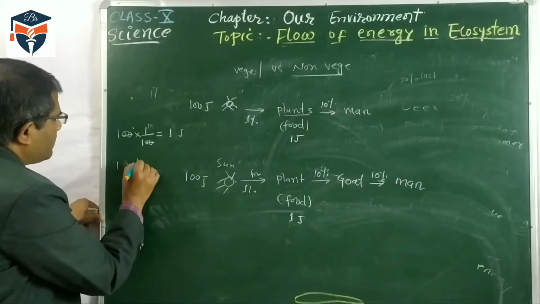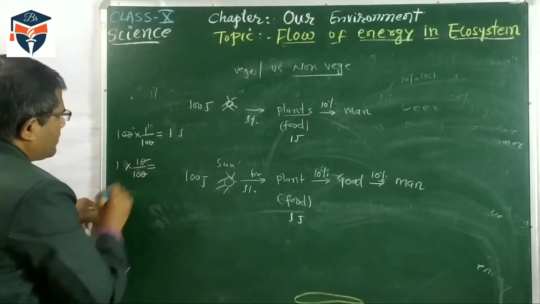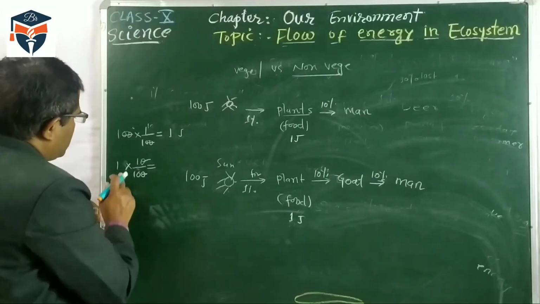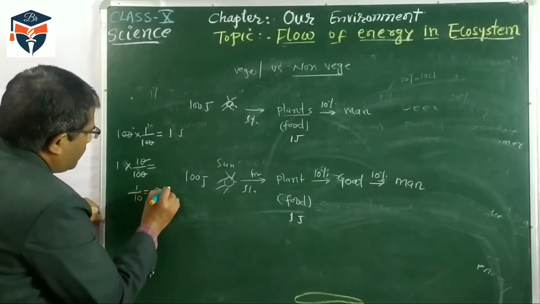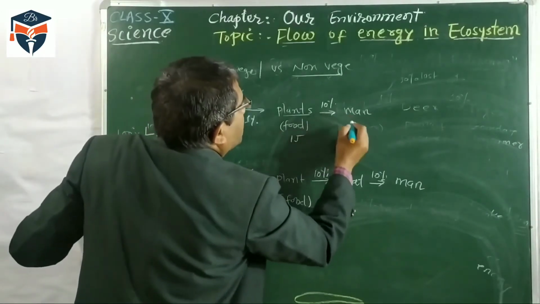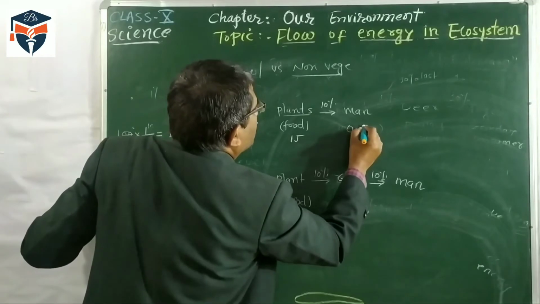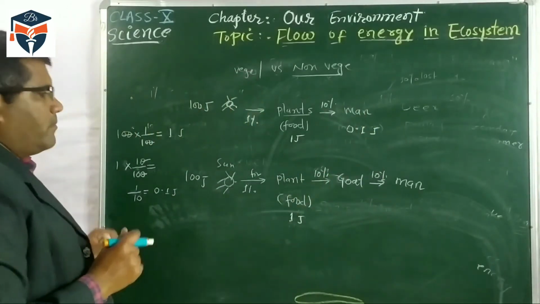So 10% of this one is 1 upon 10, which means 0.1 joule. Here, 0.1 joule energy is available to man.